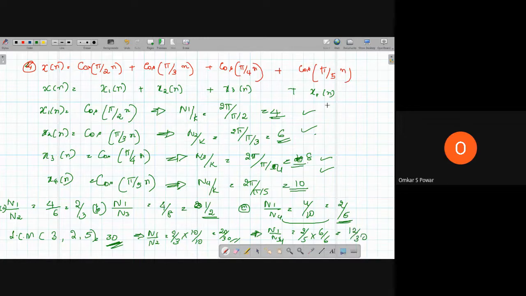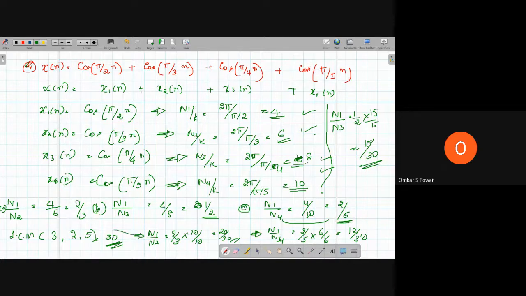For N1 by N3, it is half into 15 by 15, which is equal to 15 by 30. Now we have N1 by N2 equal to 20 by 30, N1 by N3 equal to 15 by 30, and N1 by N4 equal to 12 by 30.